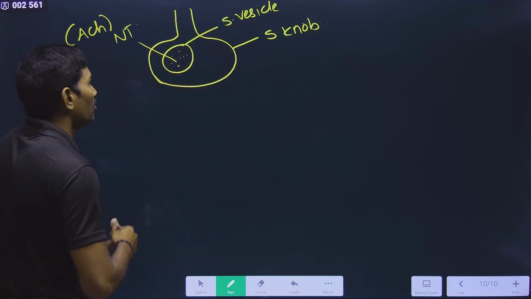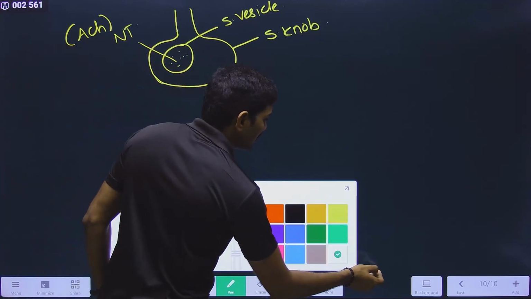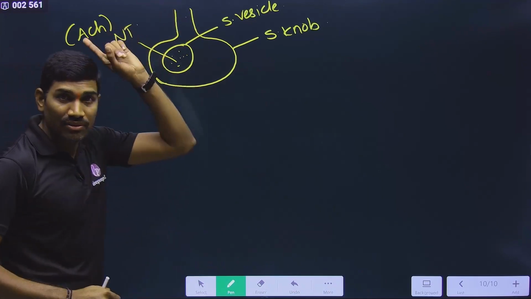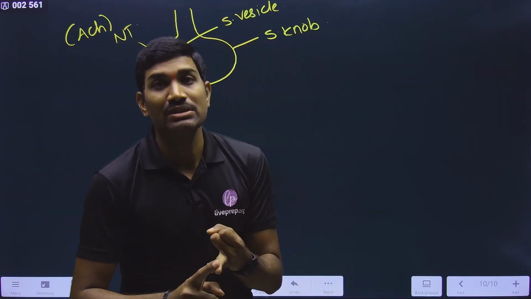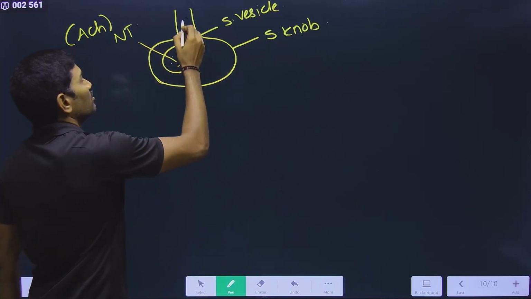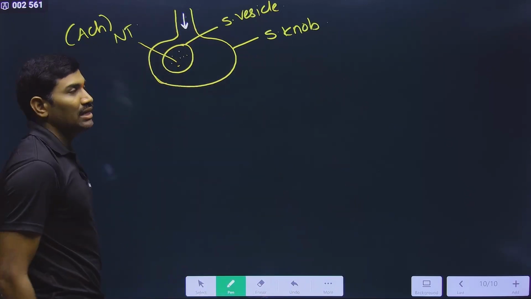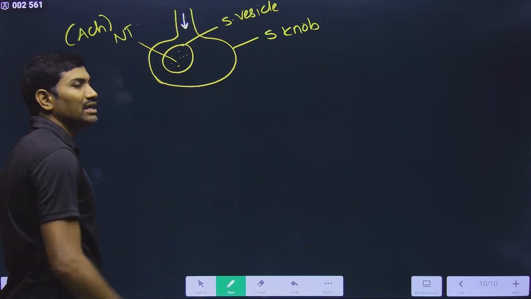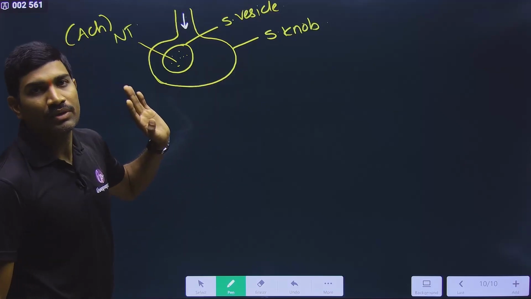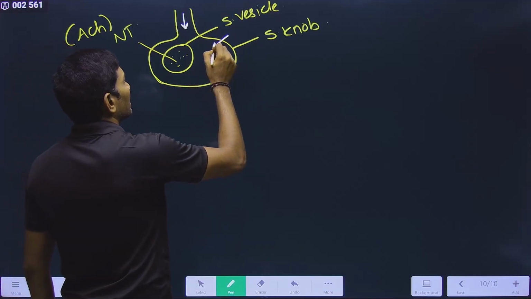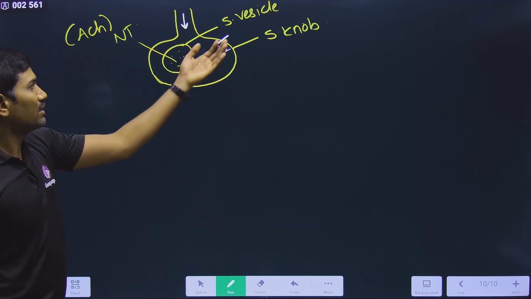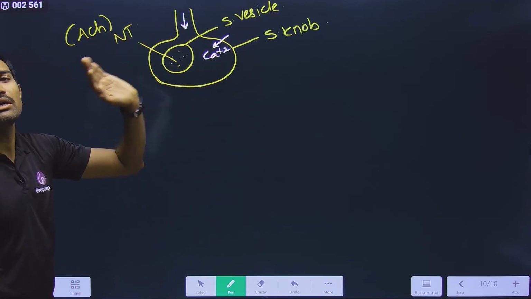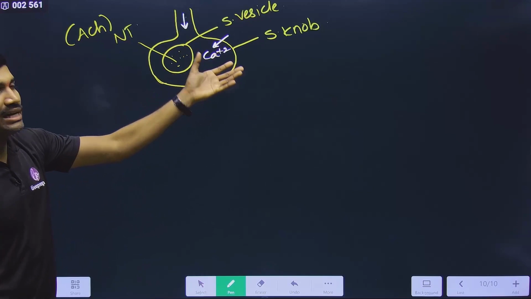Nice. Now what are we saying? This neuron has received information through the dendrites. From the dendrites the information comes to the cell body, from the cell body to the axon, and this information reaches the axon terminal, that means the synaptic knob. Now calcium ions enter the synaptic knob.